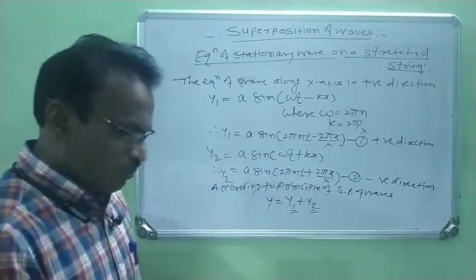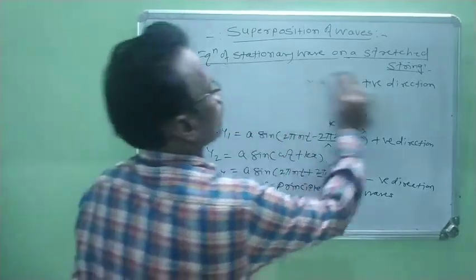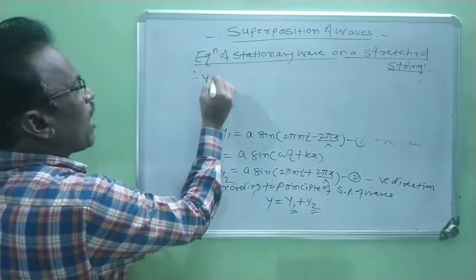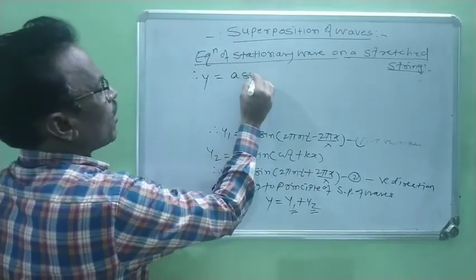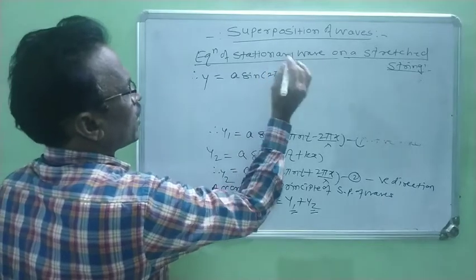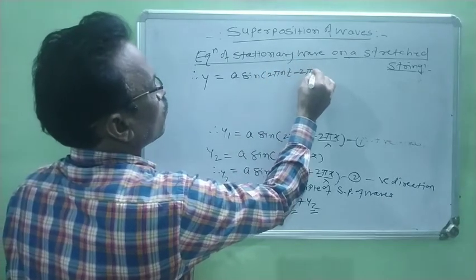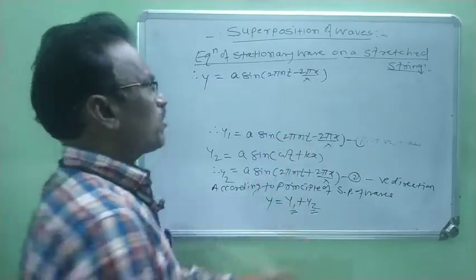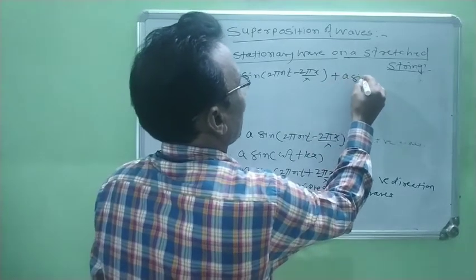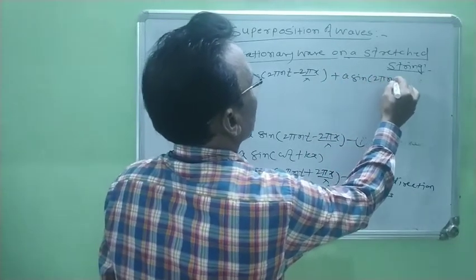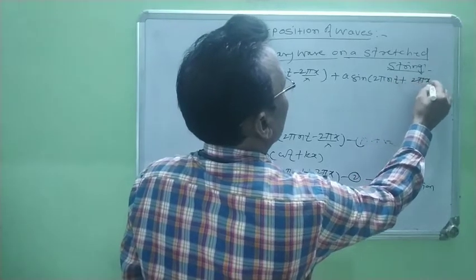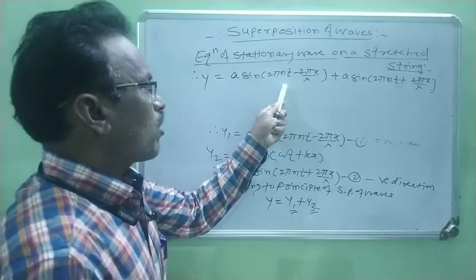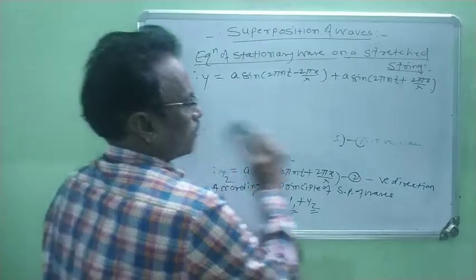Now the equation becomes y is equal to a sine in bracket 2 pi nt minus 2 pi x by lambda, plus a sine in bracket 2 pi nt plus 2 pi x by lambda. In this way we write here y is equal to y1 plus y2.